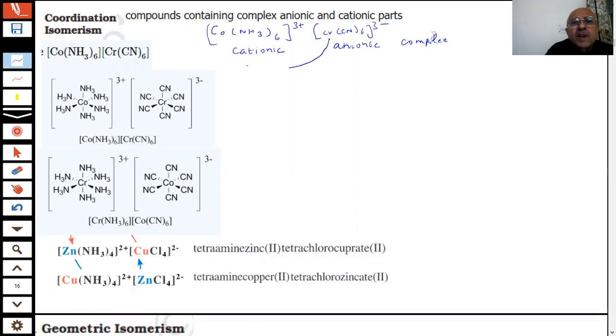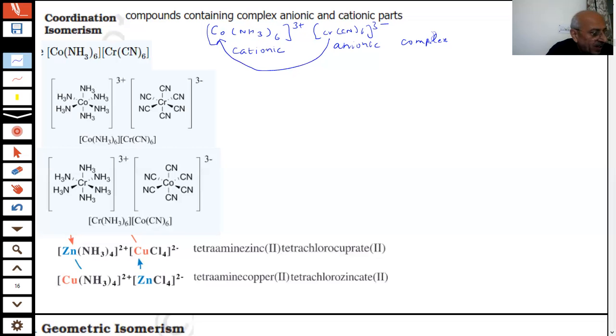There could be an exchange of such metal ions. Chromium comes here, cobalt goes there. What does it mean? Cobalt becomes bonded with CN and chromium becomes bonded with NH3, students. Then another complex will be formed, which will be different from this. And this will be an example of coordination isomerism, students. Coordination isomerism.